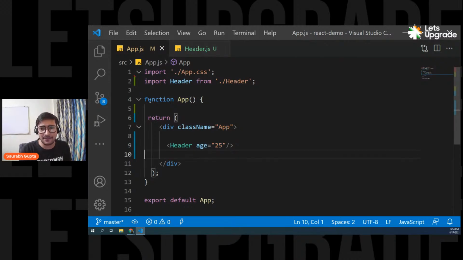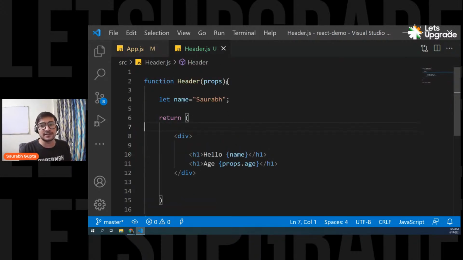Currently we are in the app component where we are loading the header component. That means header becomes the child and app component is the parent, because we are loading header inside app. So from the app component, we are passing a property to the header component. And here we go, this is how you access it. Every property that you pass will come inside this props object, and this is how you access it: props dot the property name.